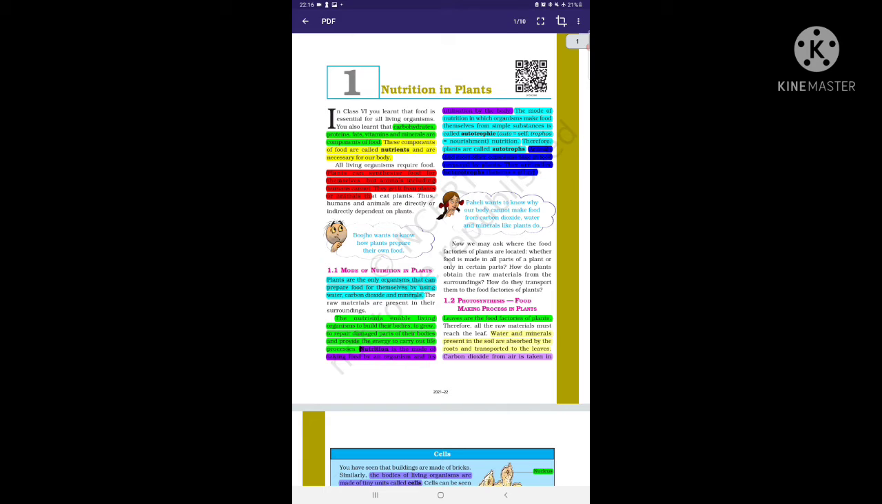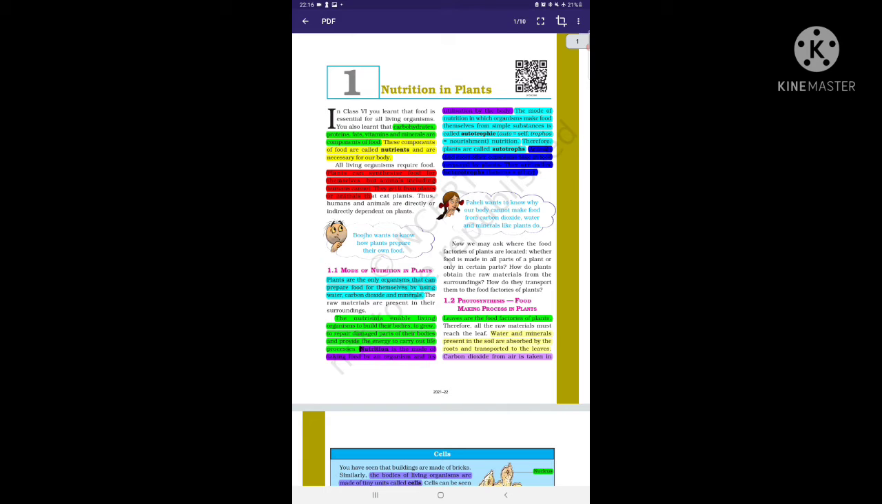As we first read, animals, including human beings, are dependent on plants, indirectly or directly. They are called heterotrophs. It is not a difficult word either. Heteros means others and trophos means nourishment. Those organisms which depend on others for nourishment are known as heterotrophs, including human beings. We are also in this table of heterotrophs.